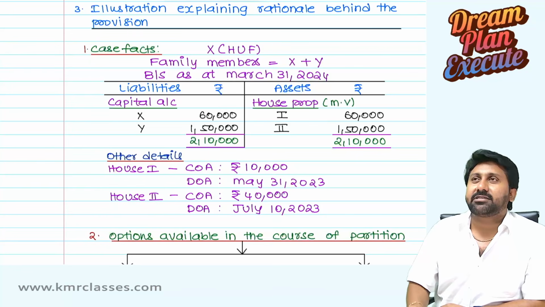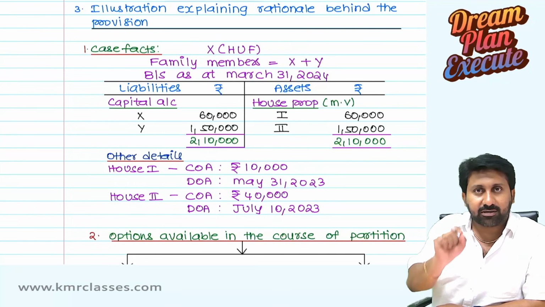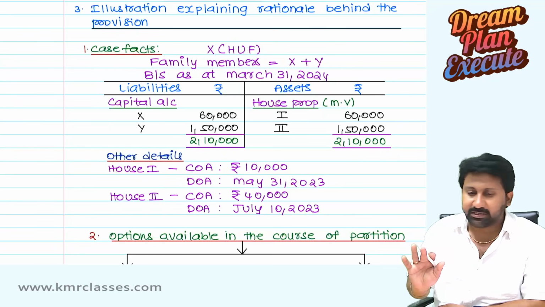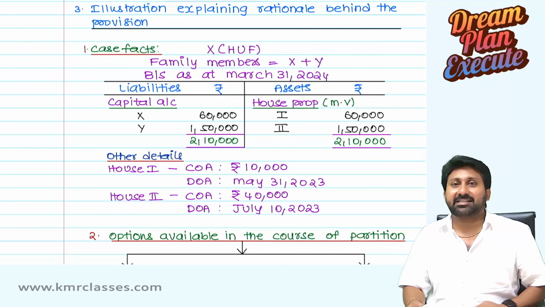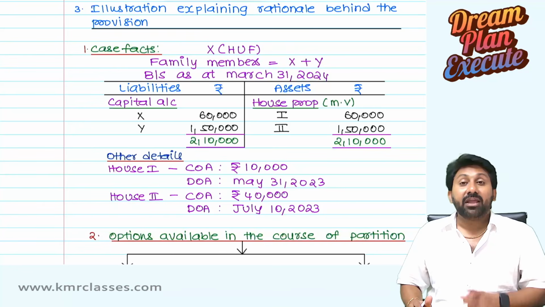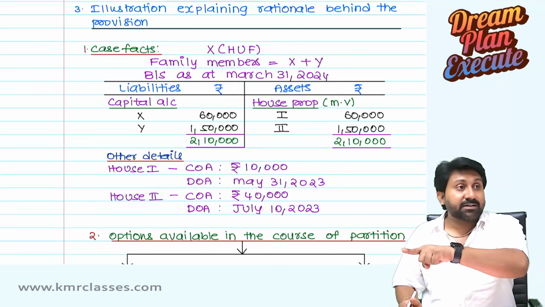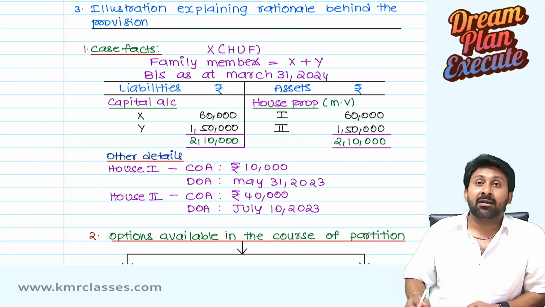Distribution of capital assets by HUF on partition to its family members is not transfer taxable. 100% correct. But it's not a permanent exemption. It is only a temporary exemption. Do you know why? Subsequently, if that family member transfers that capital asset, then he will